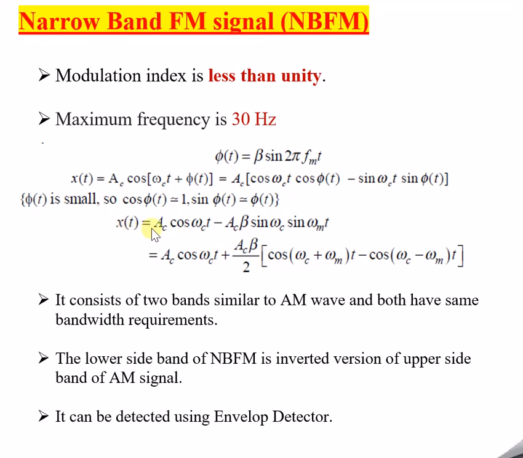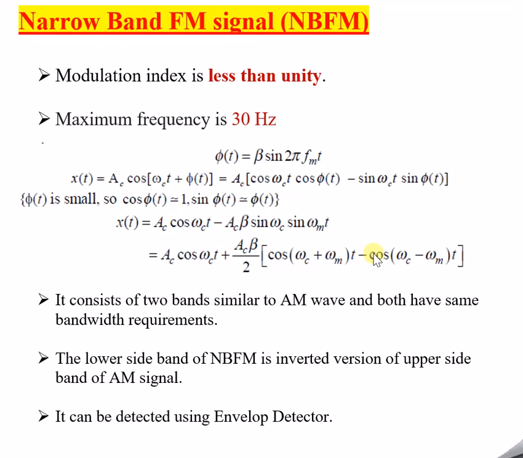So the final equation is x of t equals Ac cos omega c t plus Ac beta by 2 times the quantity cos of (omega c plus omega m) t minus cos of (omega c minus omega m) t. This is the final equation of the narrowband FM signal.